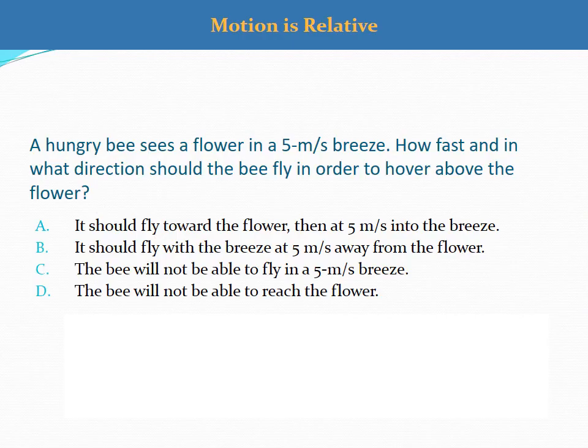A hungry bee sees a flower in a 5 meter per second breeze. How fast and in what direction should the bee fly in order to hover above the flower? It should fly toward the flower, then at 5 meters per second into the breeze. It should fly with the breeze at 5 meters per second away from the flower. The bee will not be able to fly in a 5 meter per second breeze. The bee will not be able to reach the flower.